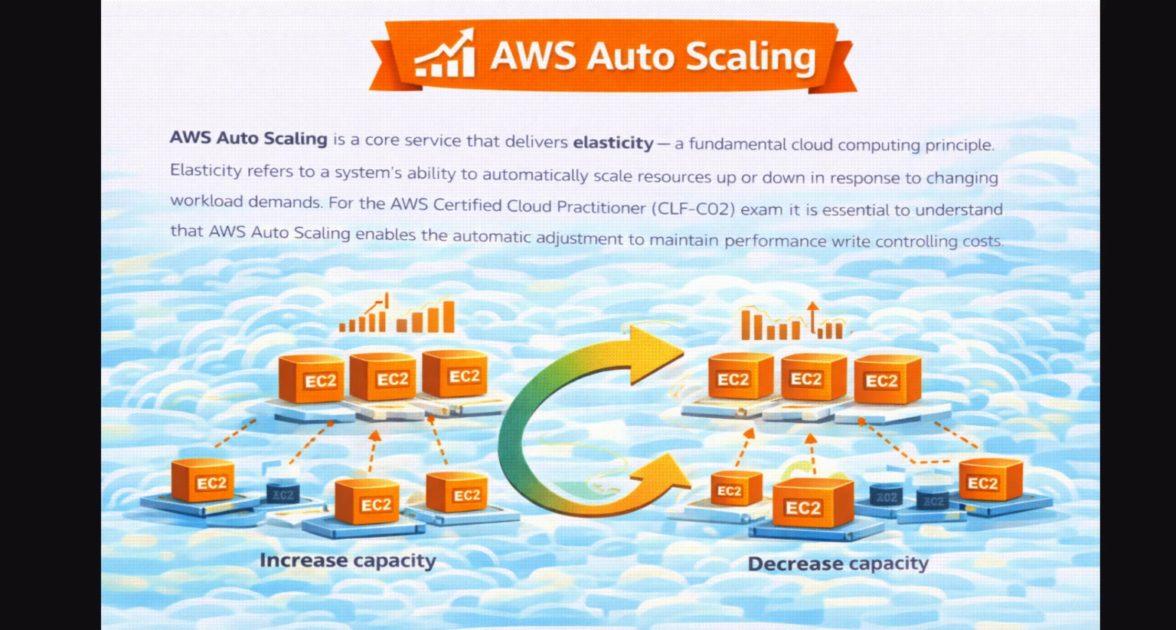Scaling out and scaling in. Elasticity works in two directions. Scaling out, increasing capacity. When demand increases, auto-scaling automatically launches new instances. Example: a retail website during a flash sale. A news site during breaking news. A streaming platform during peak hours. Auto-scaling reacts by adding capacity so users don't experience slowdowns or failures.